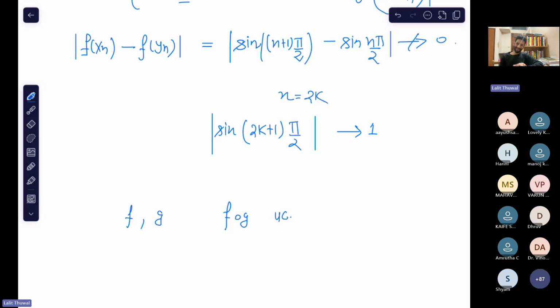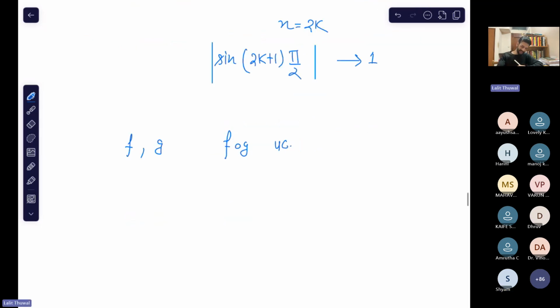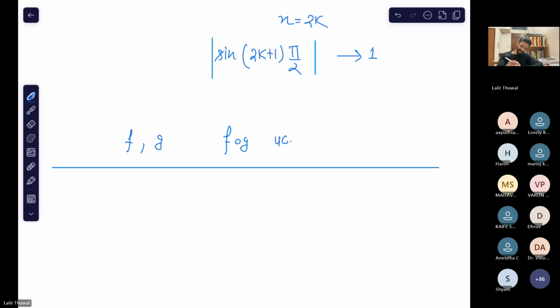So what is your counter example? Take g at rational 1 and at irrational minus 1, or 0. And similarly, take f at rational minus 1 and g at rational. Good. So the counter example is that they can even be discontinuous everywhere. Both f and g are the same. Take them for x belonging to Q complement and Q. So this is your counter example.